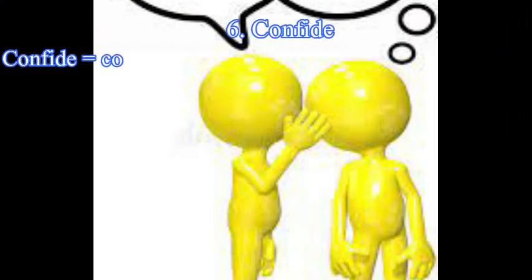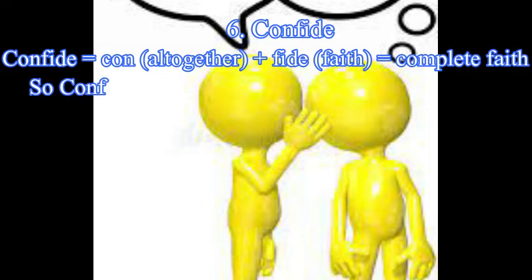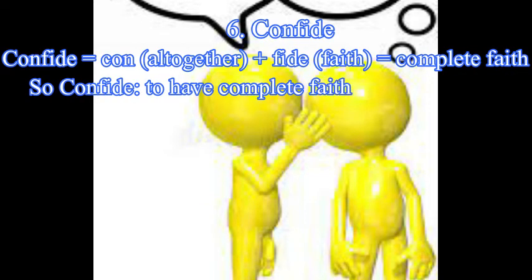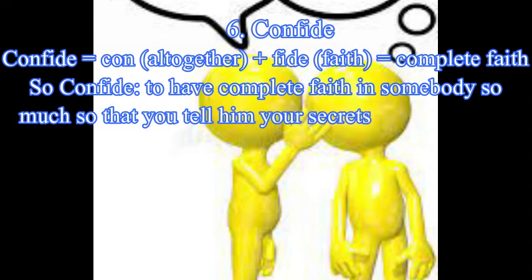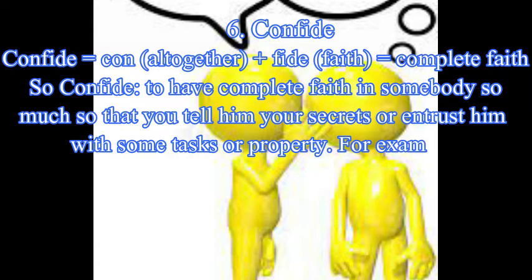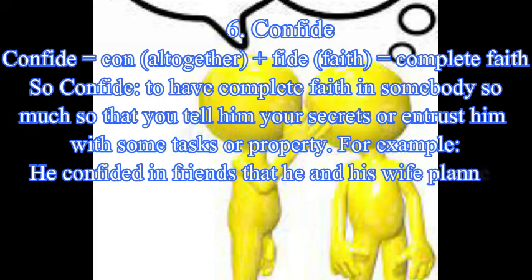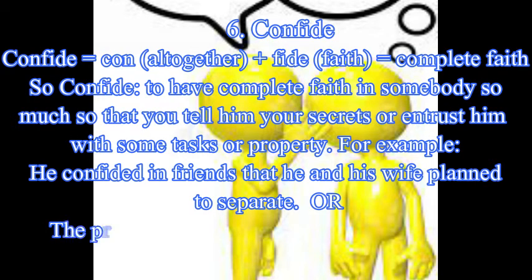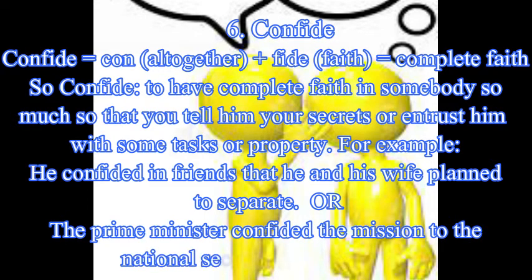Next is confide. It is made of Latin prefix con, meaning altogether, and root fide, meaning faith. So altogether, to have complete faith. So confide means to have complete faith in somebody, so much so that you tell him your secrets or entrust him with some tasks or property. For example, he confided in friends that he and his wife plan to separate. Or the Prime Minister confided the mission to the National Security Advisor alone.